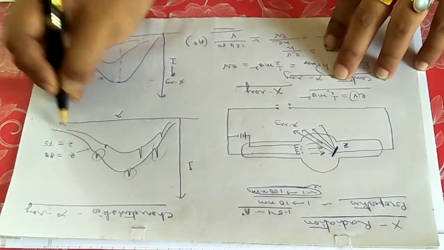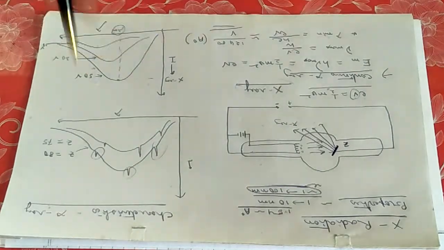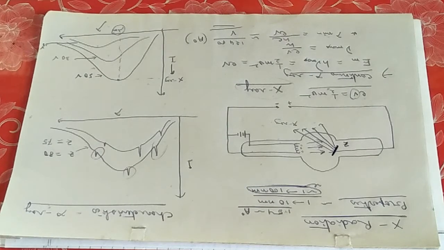The nature of X radiation will be the same, but the position of the kinks may vary. So by identifying the position of the kinks, we can identify a particular material, and that is why this was named characteristic X-ray. Now we have to find out the origin of this characteristic X-ray.